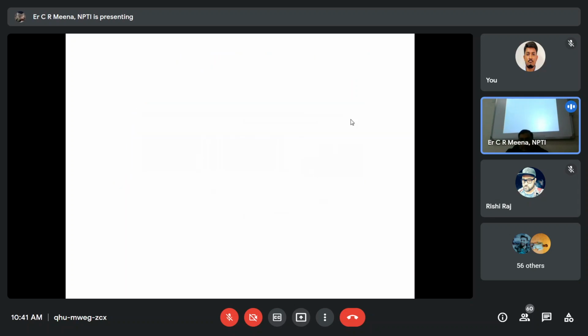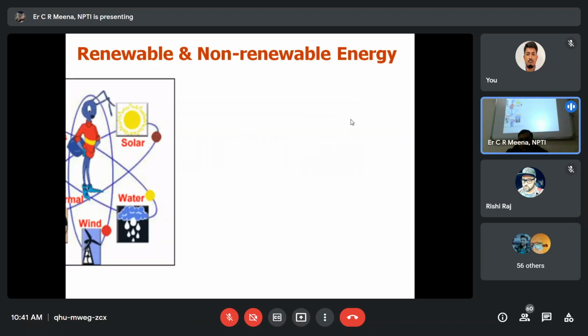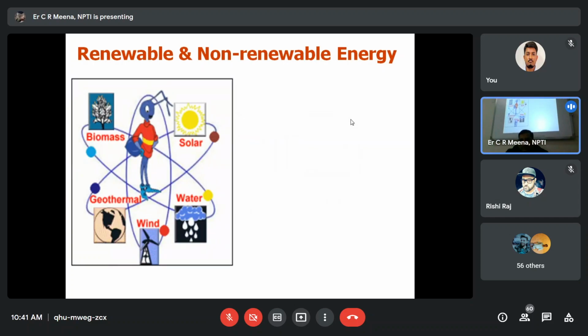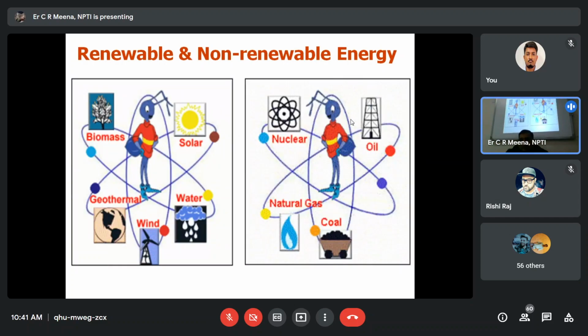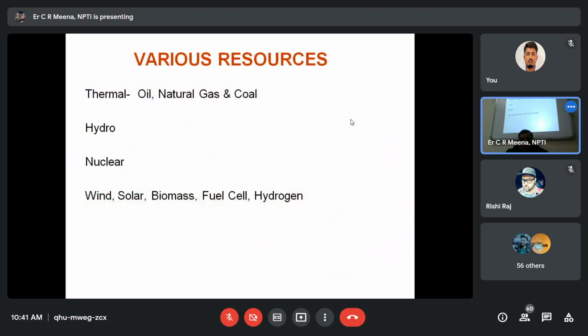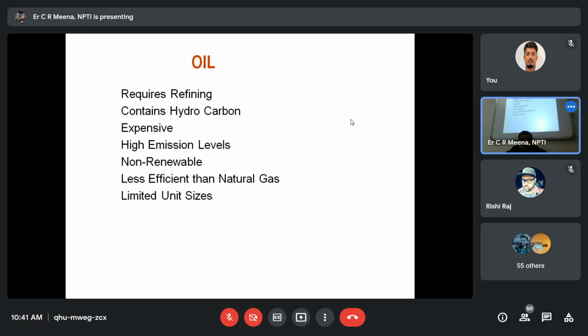Power generating technologies, what we are having: renewable energy and non-renewable energy. These are the renewable energy sources, and these are the non-renewable energy sources. Various resources: thermal power generation with oil, natural gas, and coal-based power sources. And then hydro, nuclear, wind, solar, biomass, fuel cell, hydrogen, etc. are the resources of the renewable energy sources. One by one we'll discuss.